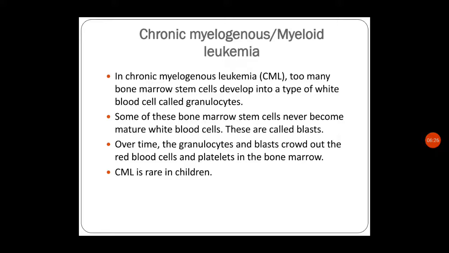These are called blasts. Over time, the granulocytes and blasts crowd out the red blood cells and platelets in the bone marrow. But it is very rare in children. So here also the problem is the crowding of normal cells with abnormal cells, but it is a chronic condition.